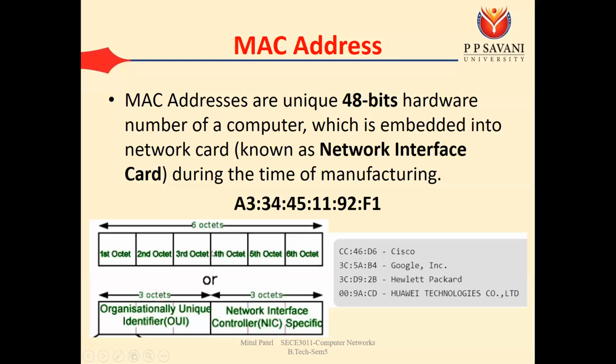Whoever the manufacturer is of any NIC card or any Wi-Fi adapter, all these manufacturers have been assigned some octets. Some bits are assigned to each manufacturer. For example, let's say we have various manufacturers like Cisco, Google, HP, Huawei.